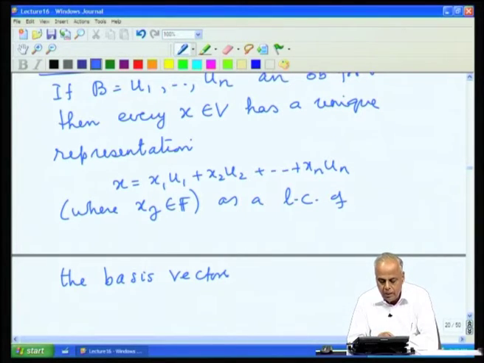So, every vector is a linear combination of the basis vectors, and there is one and only one way.